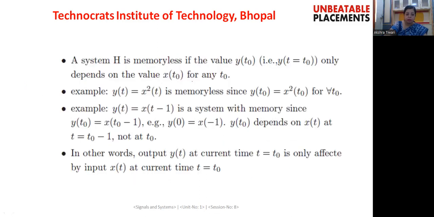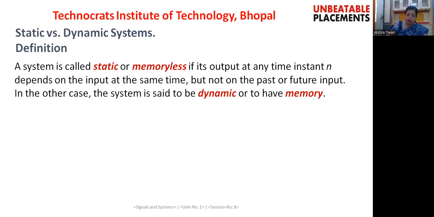Based on these properties, we may classify our systems as static systems or dynamic systems. A static or memoryless system is a system in which the output at any time is dependent on the input at the same time, but not on the past or the future inputs. Otherwise, this type of system is said to be dynamic or to have memory. So here we will remember one point: a static or memoryless system will not require any memory.